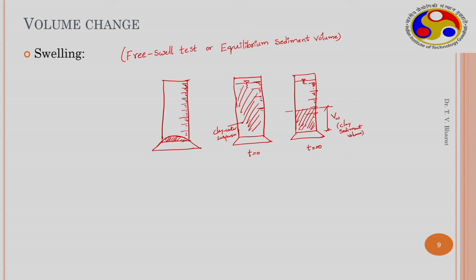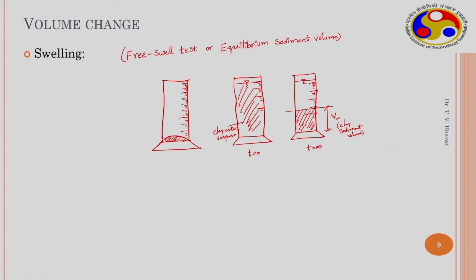The volume of the sample at equilibrium in water is this much. Because each individual clay platelet, when in dry state, is very close to the others and the volume occupied by this clay is very small, but the volume increases several fold because of the increase in the diffuse double layers around the clay platelets with saturation.